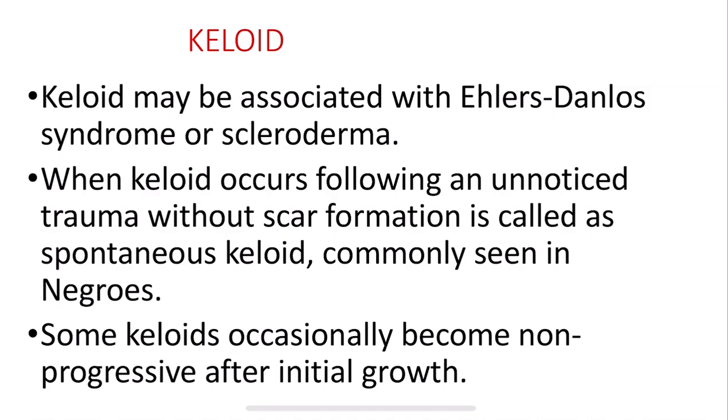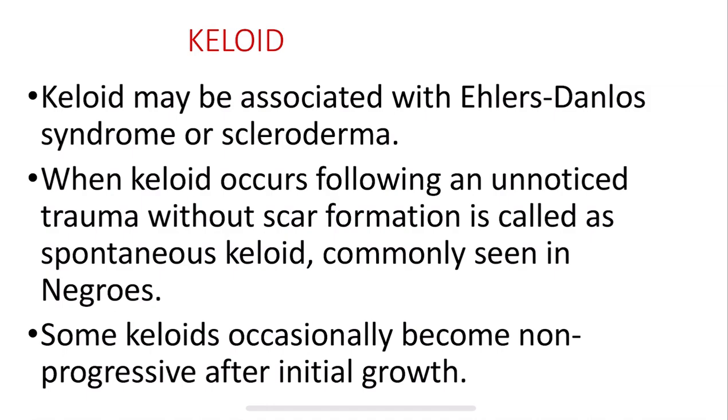This keloid can be associated with Ehlers-Danlos syndrome and also associated with scleroderma. When the keloid occurs following an unnoticed trauma or without a scar formation, it is spontaneous keloid. So you have no history of trauma, you have no history of a wound on that particular place for the scar formation to occur.